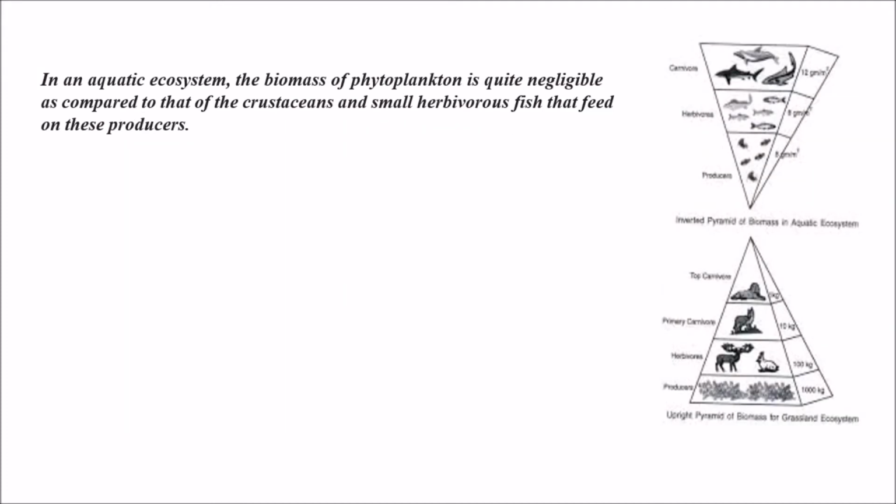Coming to aquatic ecosystem biomass. In an aquatic ecosystem, the biomass of phytoplanktons is quite negligible as compared to that of the crustaceans and small herbivorous fish that feed on these producers. The phytoplankton is the producer, and when we compare its biomass, it is quite negligible compared to crustaceans and small herbivorous fish which feed on these producers. The biomass in each trophic level is always less than the trophic level below.